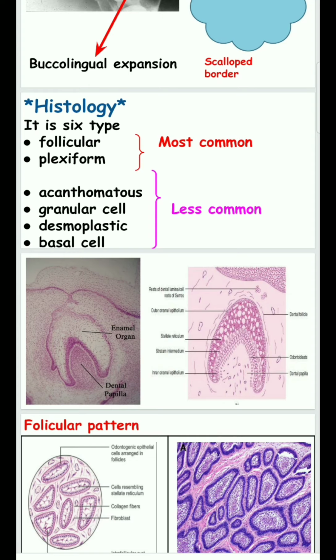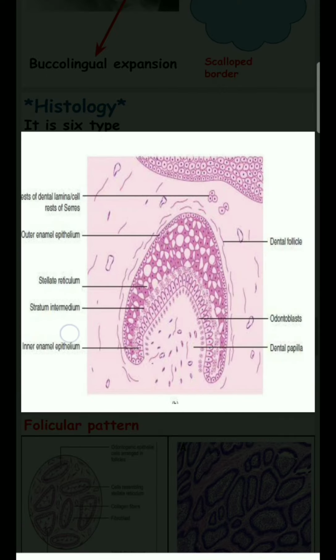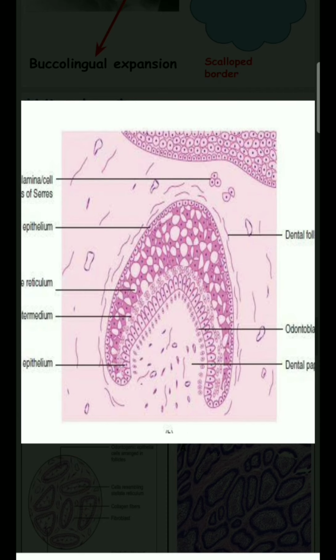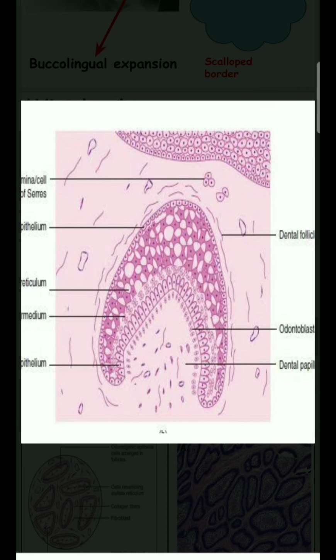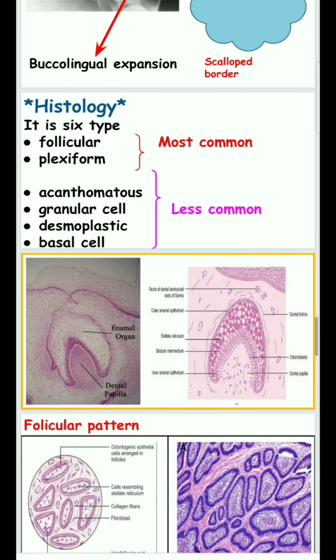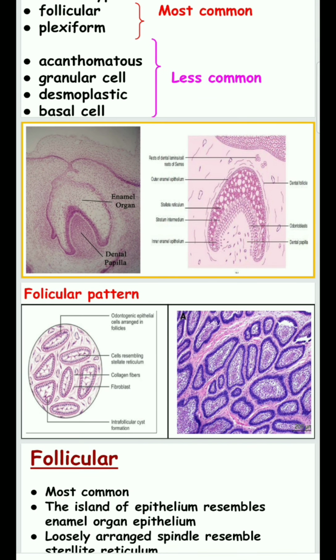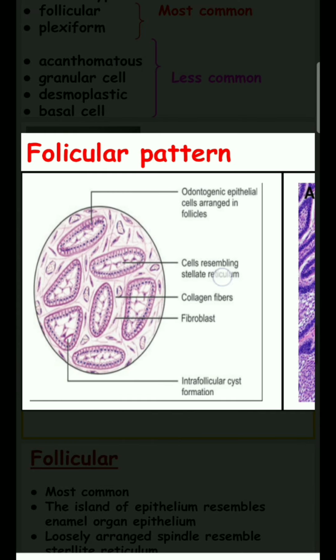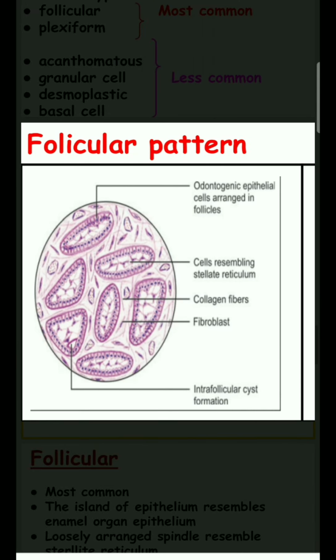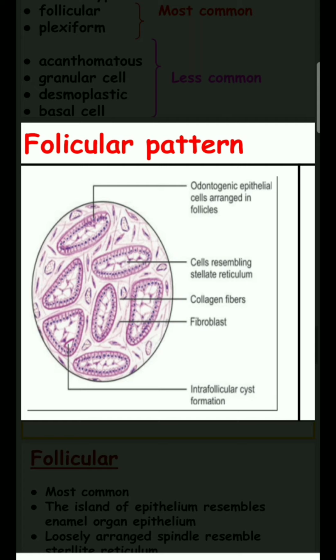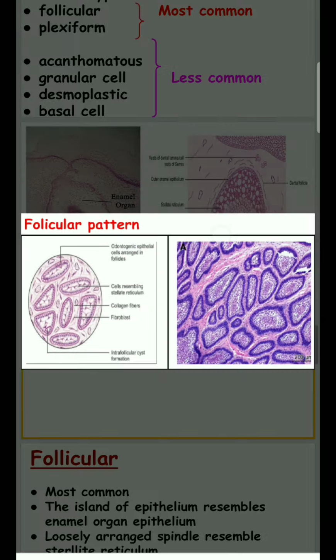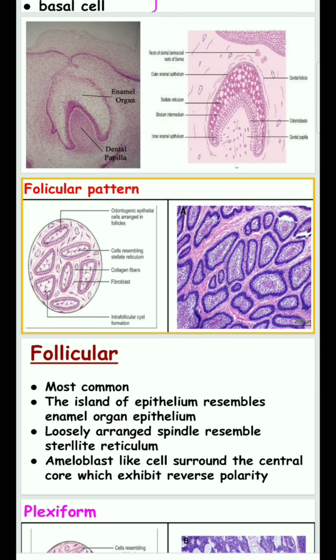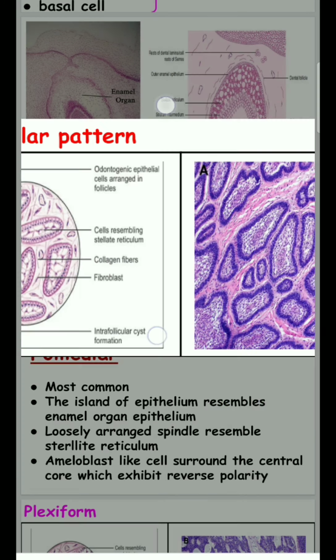Before going to the topic, we need some more basics. This is the enamel organ, which contains stellate cells. These enamel organs are arranged in islands in the follicular pattern. The islands of epithelium resemble the enamel organ epithelium.